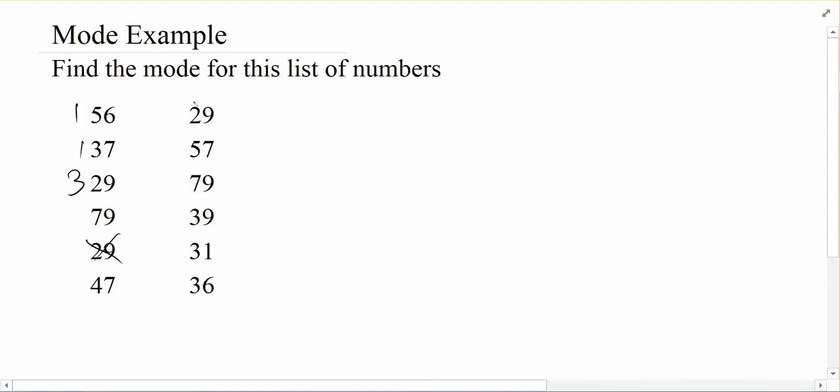I'm just going to cross off the other ones. Remember, I've already seen them. And I look at 79. It looks like there's 2 79s. And how about 47? I only see the one 47. 57, I only see the one of him. 39, there's only one of. 31, 36 are each ones. And so we can see fairly quickly that 29 is the most frequently occurring value.